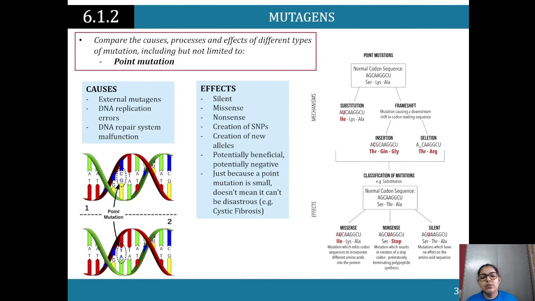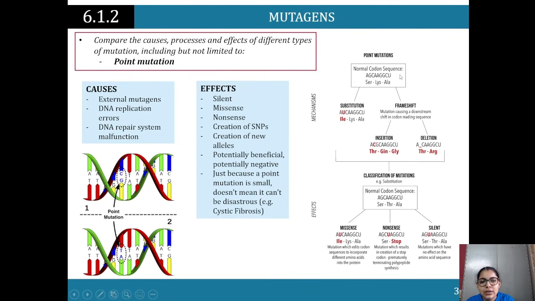So the effect. Have a look at the table, the mind map, the chart over here, where we look at the effects. So we've got point mutations. This is our normal codon sequence. We've got A, G, C, AAG, GCU.